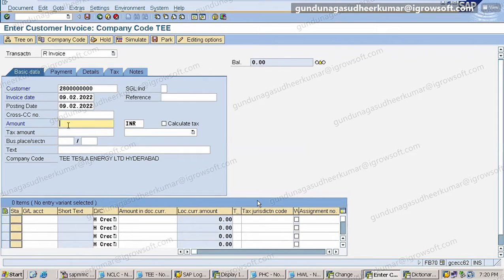Amount is how much? Sales. My planned sales is 5 lakh. Correct. Now, is it always possible to exactly implement the plan? No, sir. Right. There will be a difference, that is the difference between plan and actual.